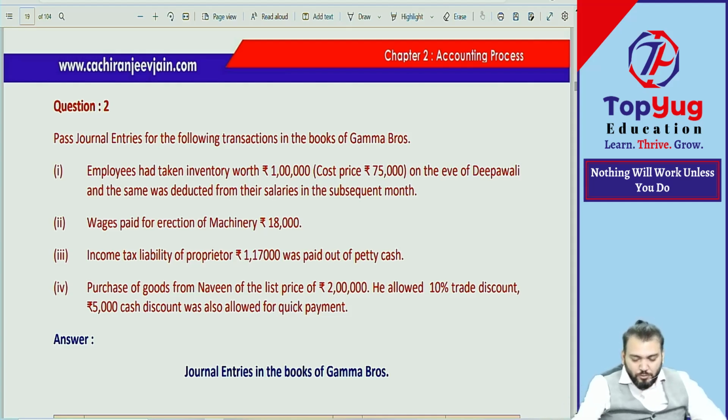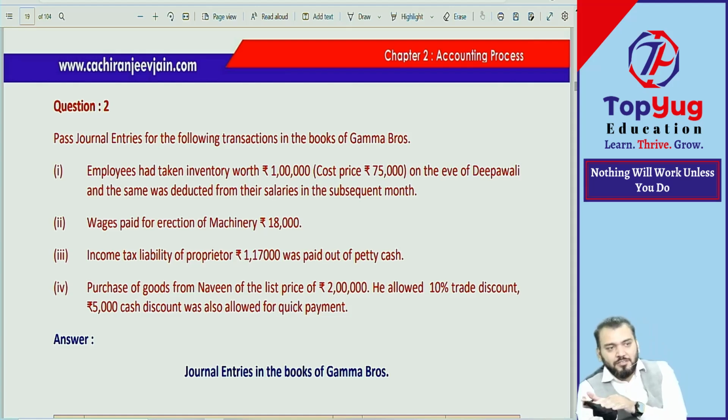Actually, there will be two transactions here, but we can compound them. Let's see what journal entry you are giving. Purchase account debit. How much? 1 lakh, it is correct. Cash how much? 1 lakh 75 and discount received amount. Very good, excellent. You have applied a compound journal entry.